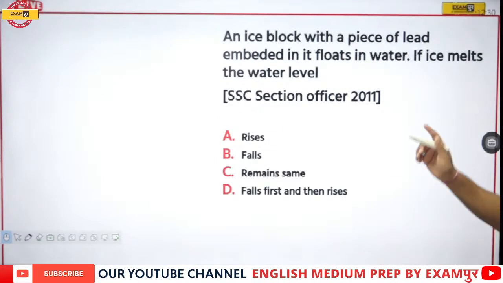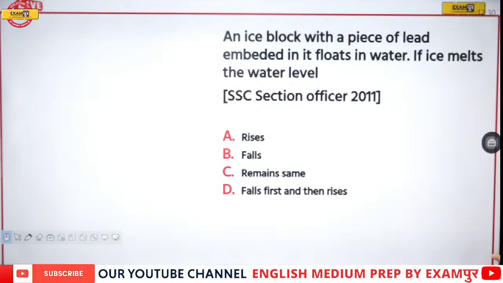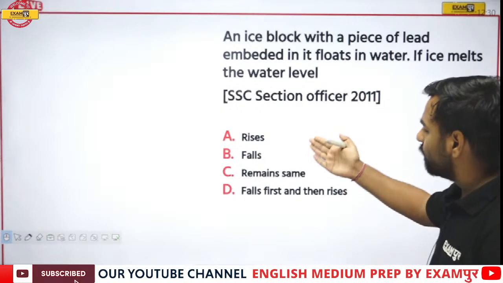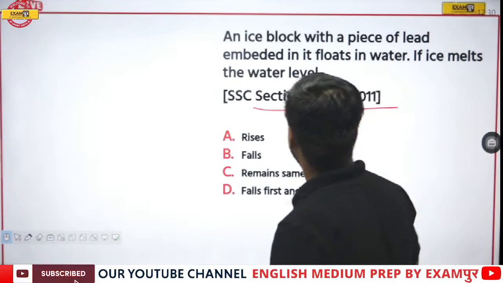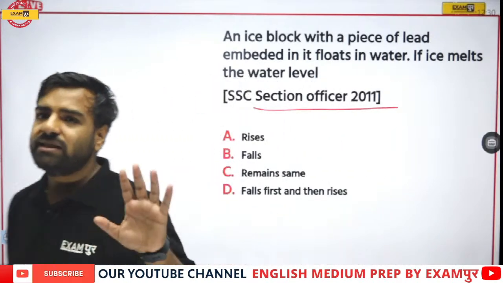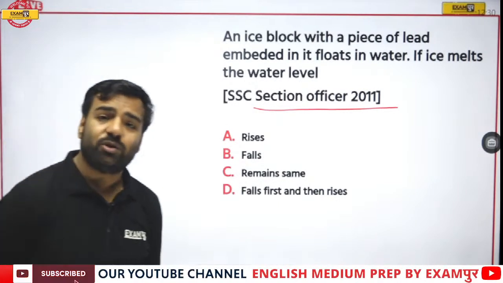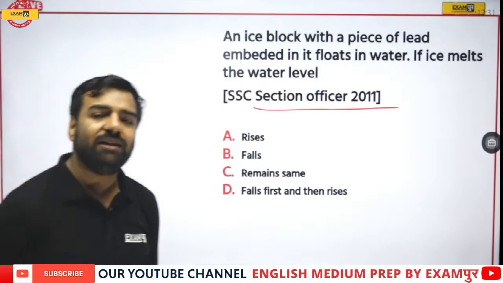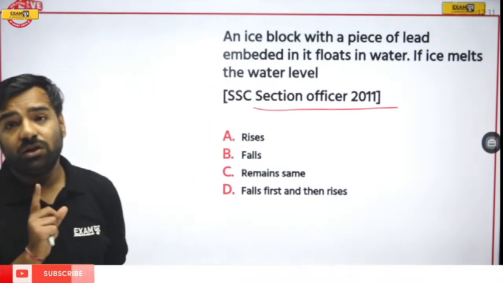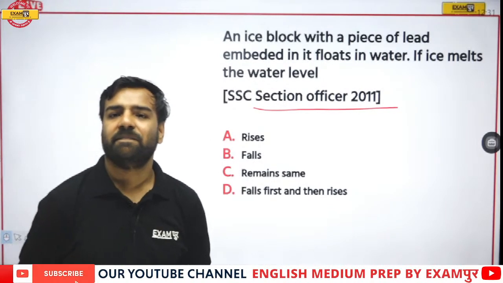Next question. An ice block with a piece of lead embedded in it floats in water. If the ice melts, then the water level will rise, fall, remain the same, or fall first and then rise. This is from SSC Section Officer 2011, and I want the answer from everyone in this case, because all these questions were previously asked, very, very important, and if you are not able to use your logic, you will not be able to give this answer. So let's see who gives this answer.